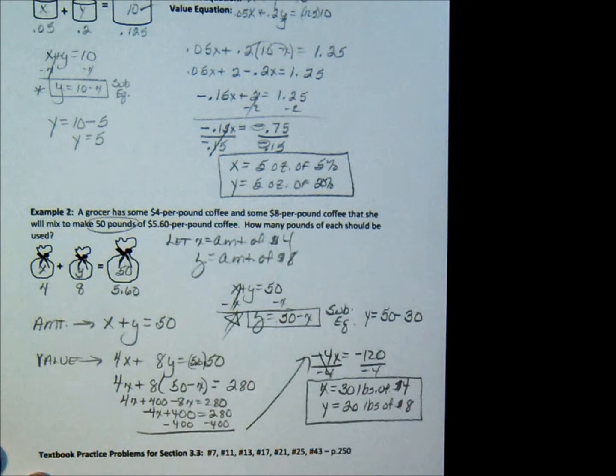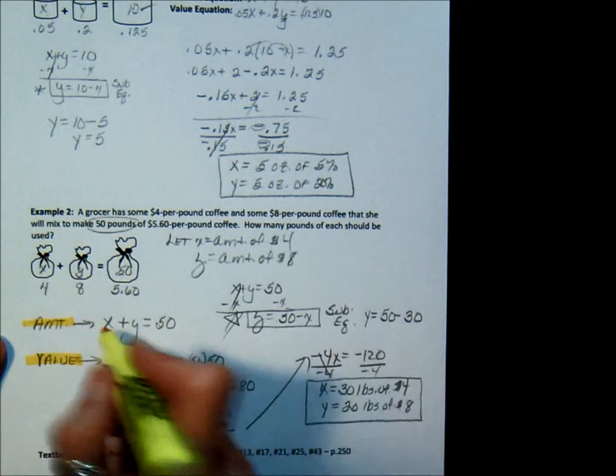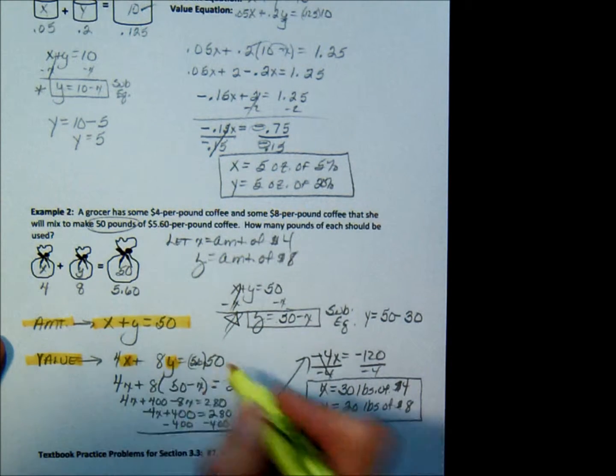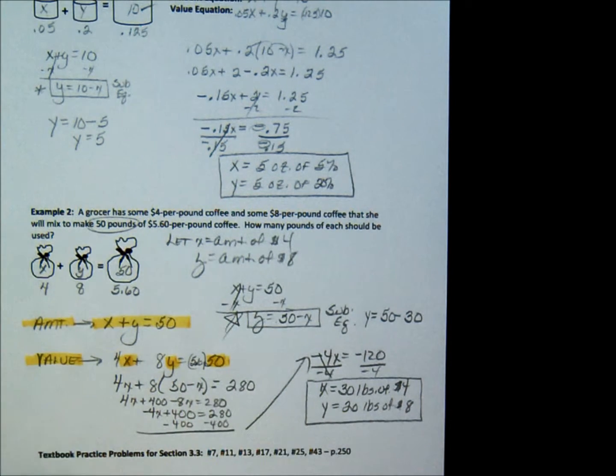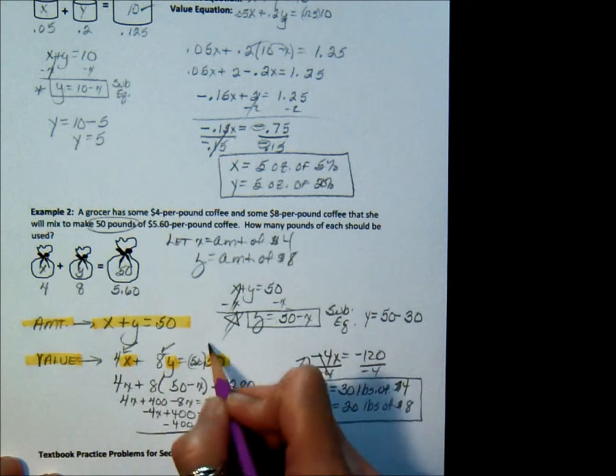Again, using the idea of having two equations, an amount equation and a value equation. And whatever that amount equation is, you're going to have your value equation be the same thing, except that it has the dollars or the percents in front of it.